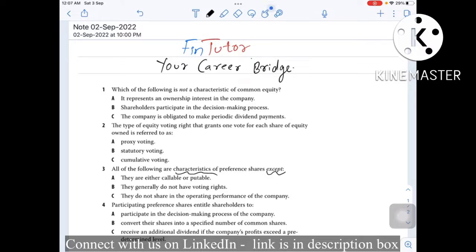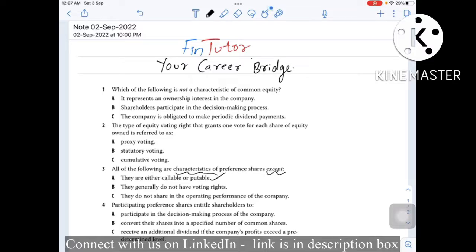Option A says they are either callable or puttable. No, this is not a feature, this is the correct answer. See, preference shares can be issued without a call and put option. So preference shares do not have to be either callable or puttable. They can be issued without a call option, without a put option. So this is clearly not a feature of preference shares.